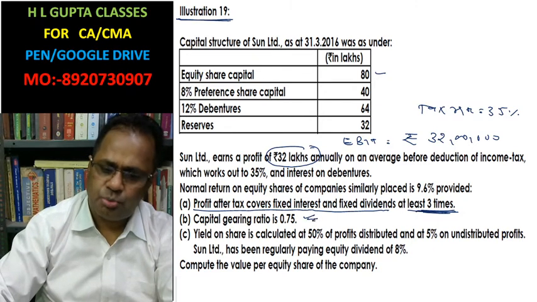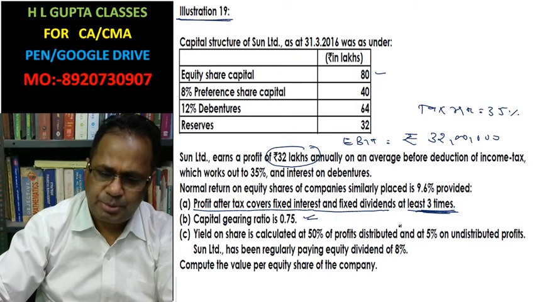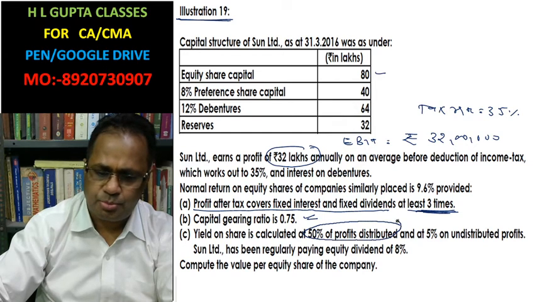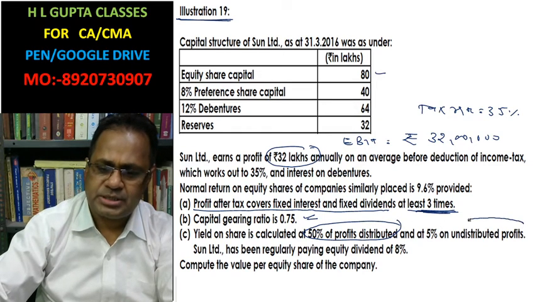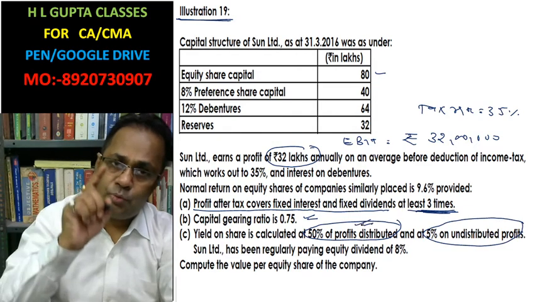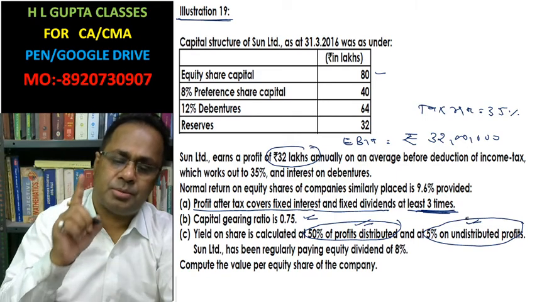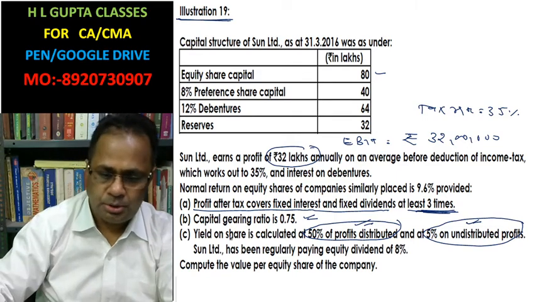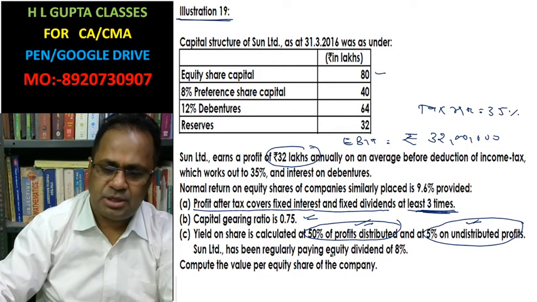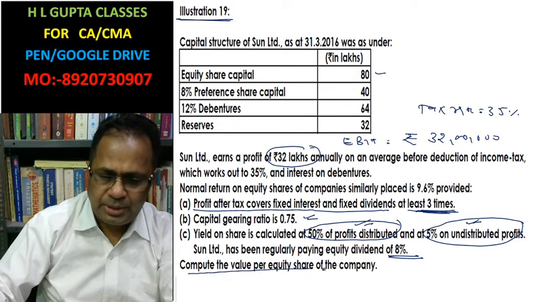Capital gearing ratio 0.75. Yield on a share is calculated on 50% of the distributed profit and 5% of the undistributed profit. It means 50% of the distributed profit, the profit at which dividend is paid, and 5% undistributed profit means 5% of reserve. Sun Limited has been regularly paying the equity dividend of 8%. To compute the value per equity share of the company.